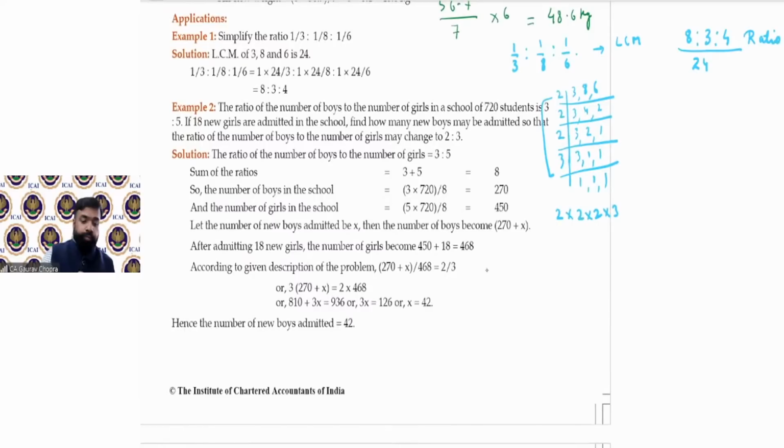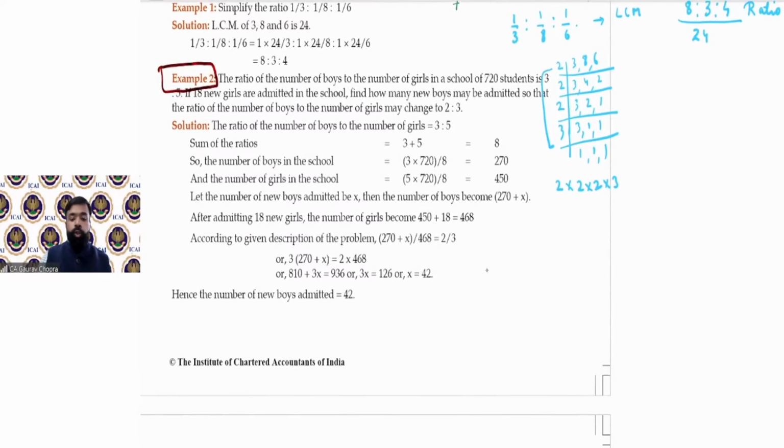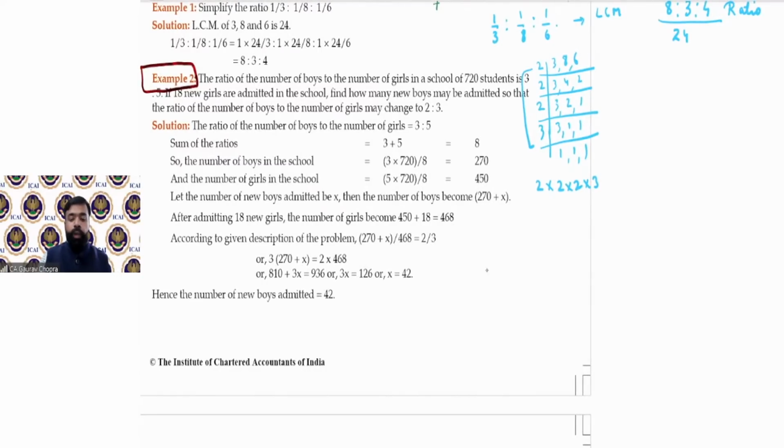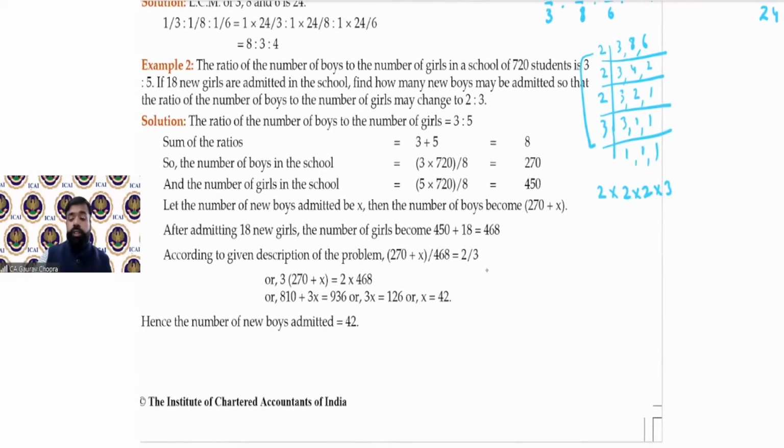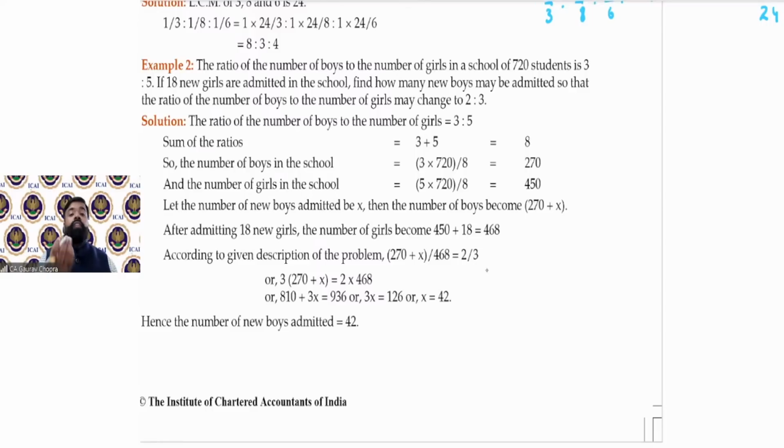Now the second one. It says the ratio of number of boys to number of girls in a school of 720 students is 3:5.